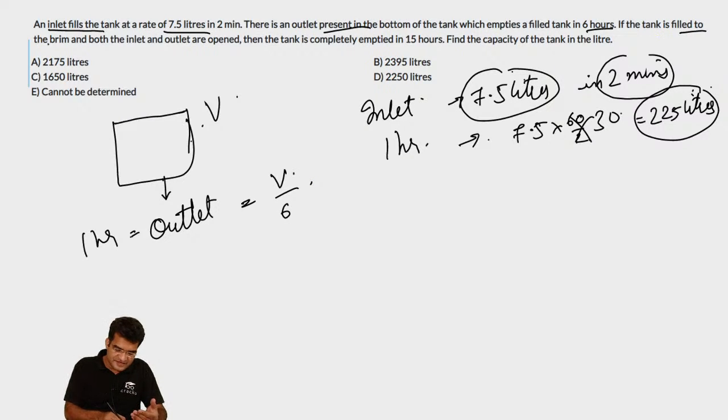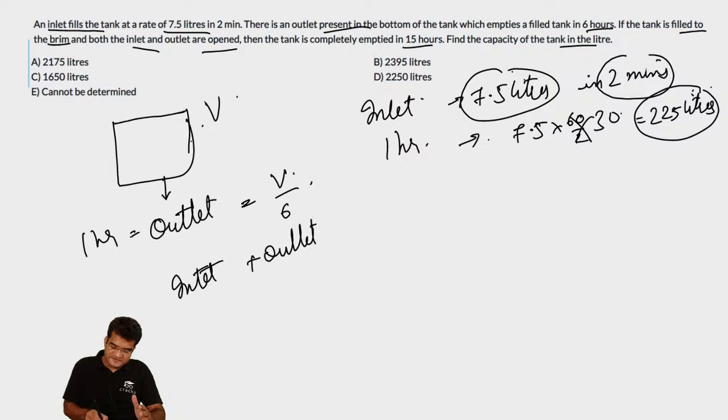If the tank is filled to the brim and both the inlet as well as the outlet pipes are opened, the tank is emptied in 15 hours. Find the capacity of the tank. If both the inlet and outlet are working, instead of 6 hours, it takes 15 hours. So every hour, the amount of water that is effectively being emptied out is equal to V by 15.